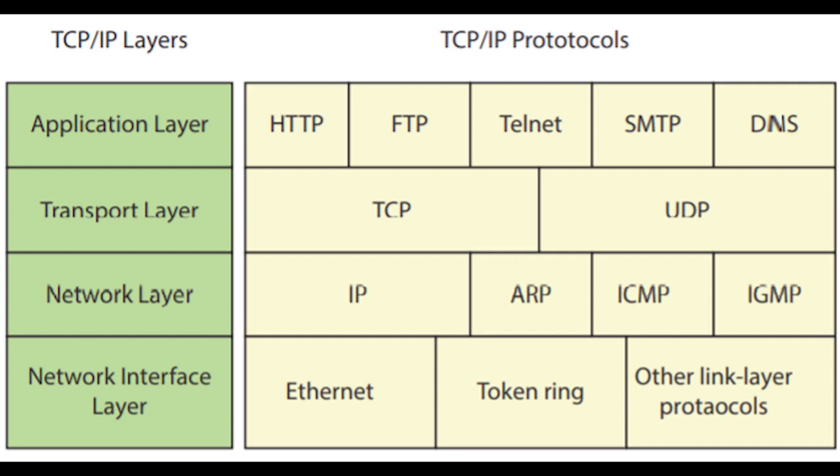This is the layer where the data is addressed, packaged and routed among the networks. The important internet protocols that operate in this network layer are Internet Protocol, Address Resolution Protocol, that is ARP, and Internet Control Message Protocol, that is ICMP. Internet Protocol means a routable protocol. Here, this uses the IP address to deliver the packets, right? This is an unreliable protocol. This will not guarantee the delivery of information, right?